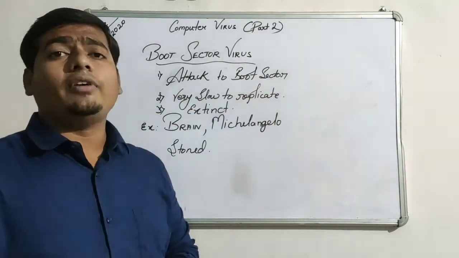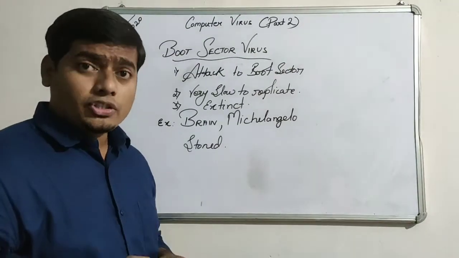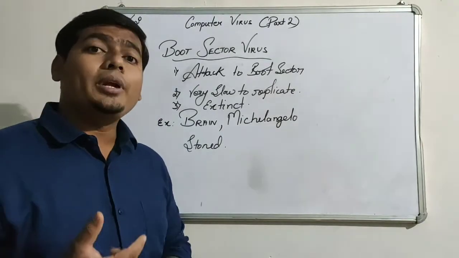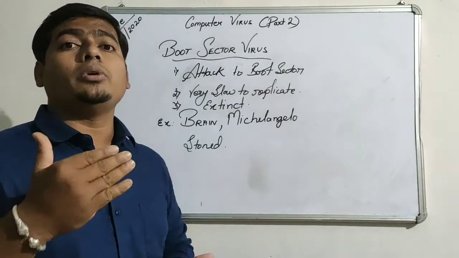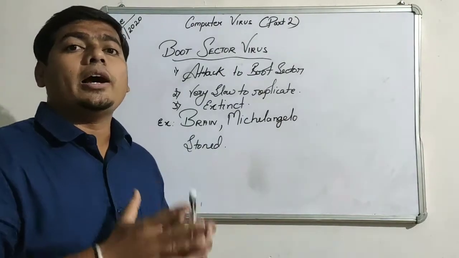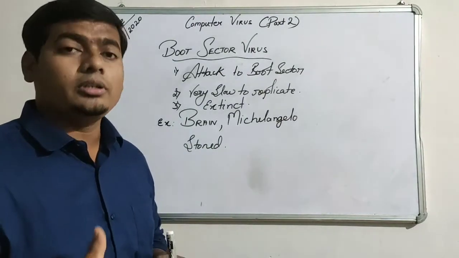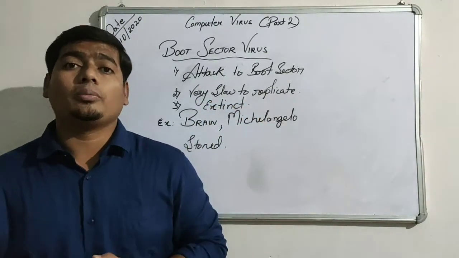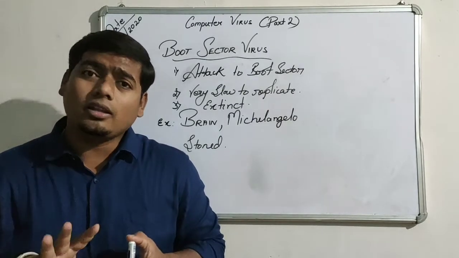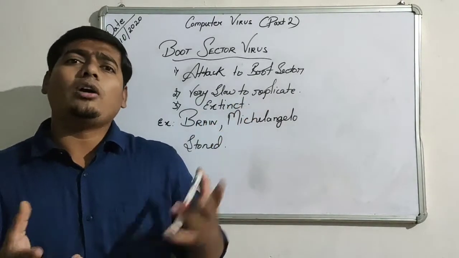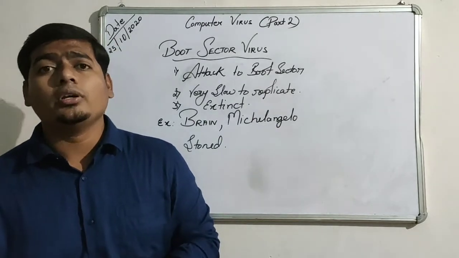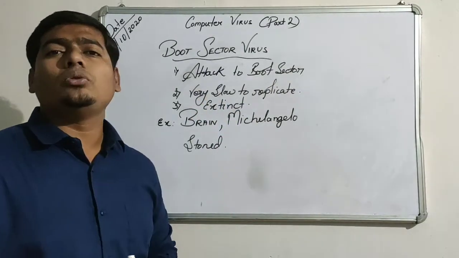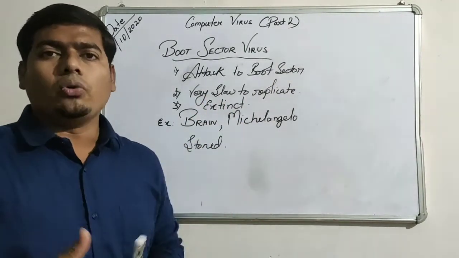Very slow to replicate. Why very slow? A boot sector virus requires a floppy disk or hard disk to travel from one computer to another. Until that floppy or hard disk is taken to another computer, it can't be spread or replicated, because at that time hard disks were fitted inside the CPU only. So how would you remove the hard disk and use it in another computer? Fewer people were doing that. That's why they are very slow to replicate, very slow to spread. Replicate means spreading only.